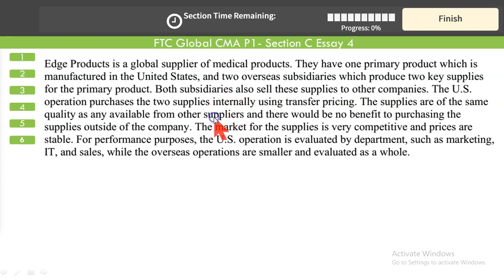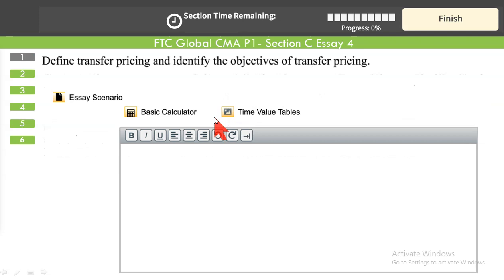All right. The first question: define transfer pricing and identify the objectives of transfer pricing. So as you can see, there are 6 questions. You have to allocate your time accordingly. The point plan for this question would include that you need to define transfer pricing and what the objectives are.